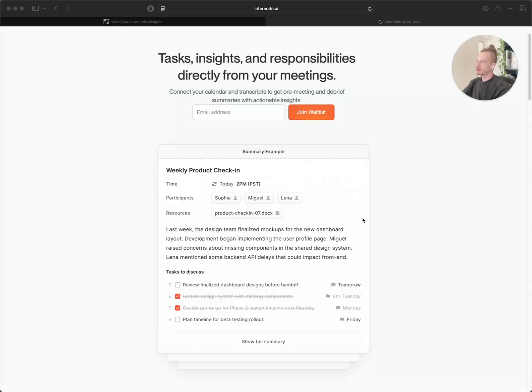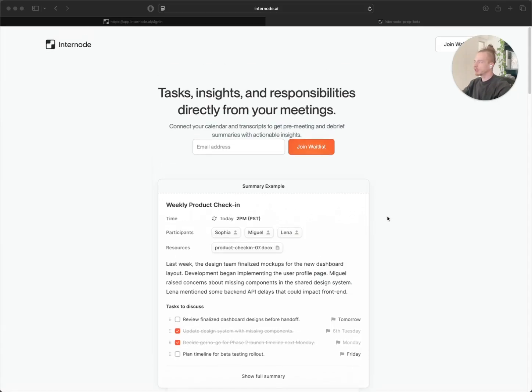I'm going to give you a quick update on the progress of our product, and also a quick demo on the current features and capabilities of Internode. There might be some of you who are not familiar with what Internode is doing, so for you, let me show you the public website that we are just about to release.